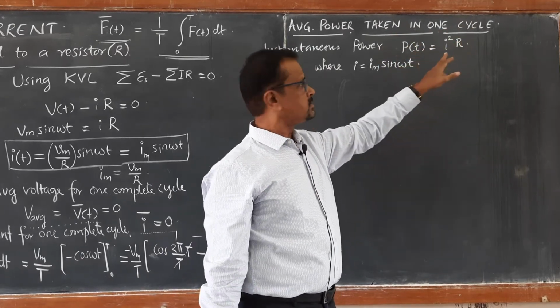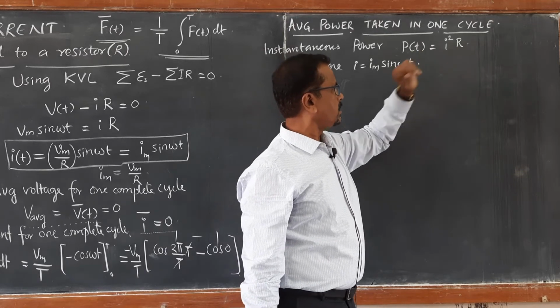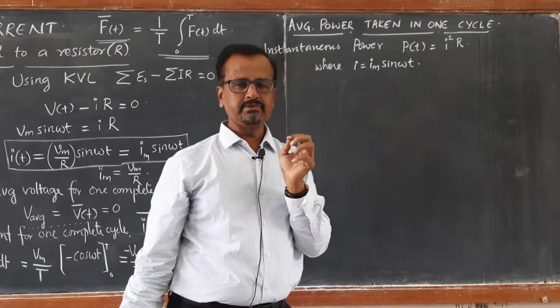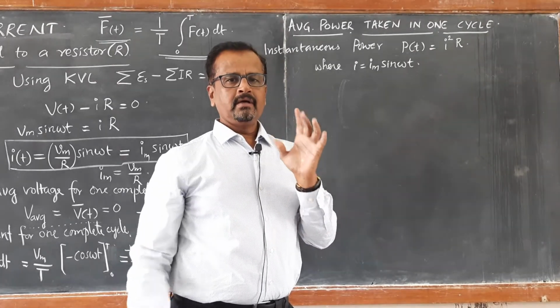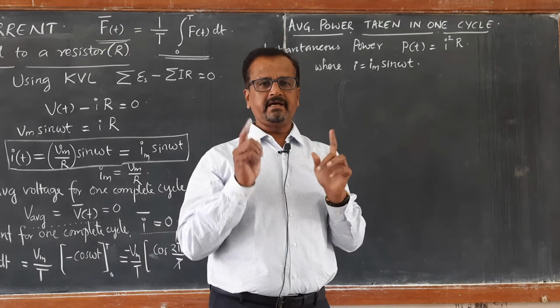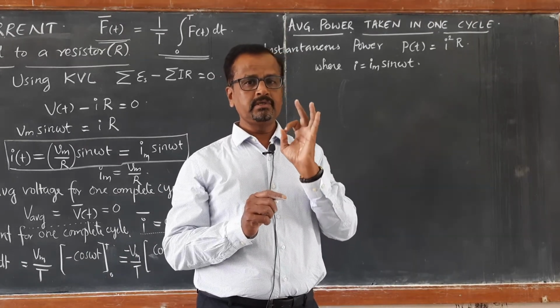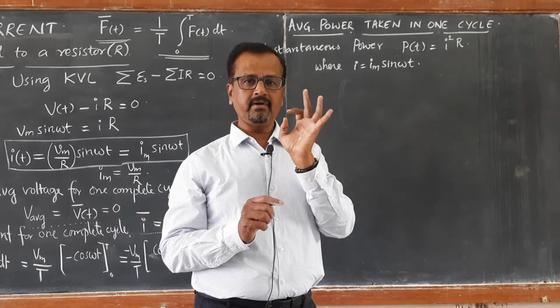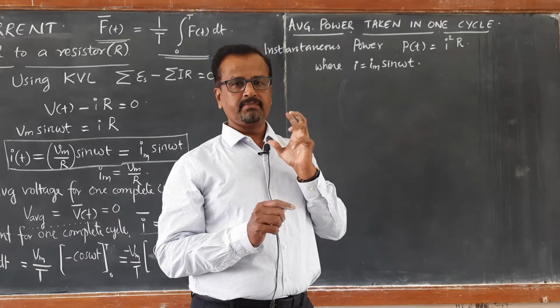I square R loss can be written as power at an instant of time t equal to I square R, where small i we are using as alternating current. Remember, for DC, direct steady current, we use capital I, and for alternating current, we use small i, even small v for alternating voltage, capital V for DC voltage. Please remember this.